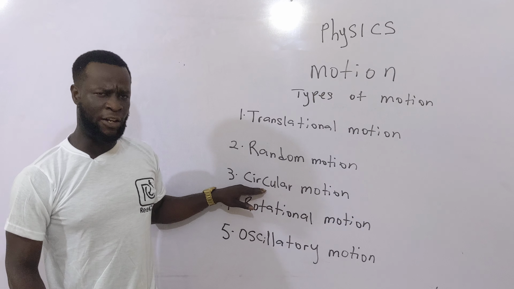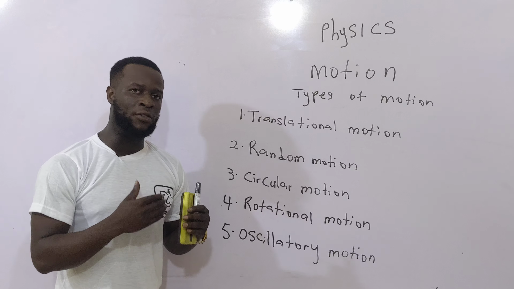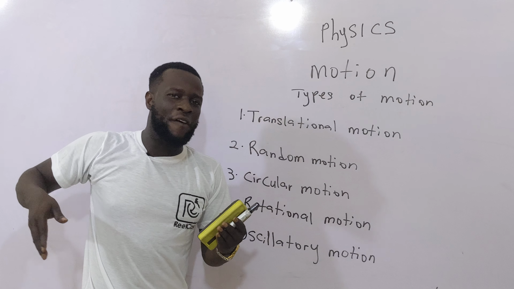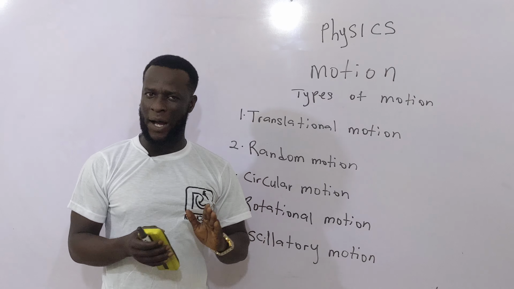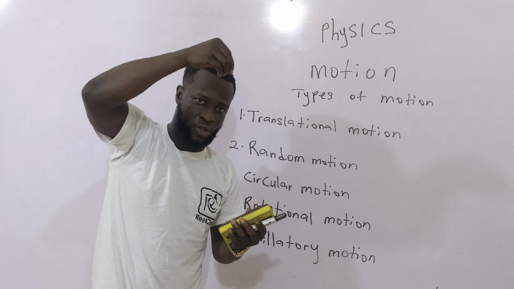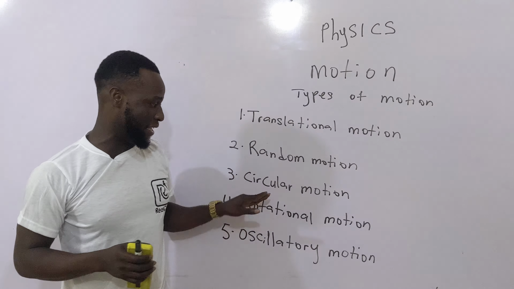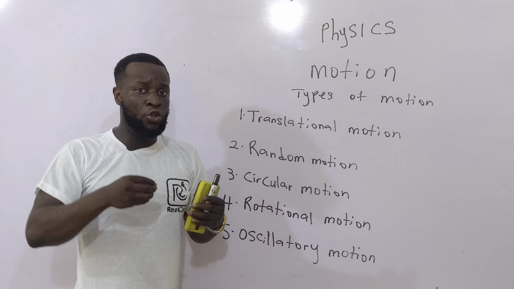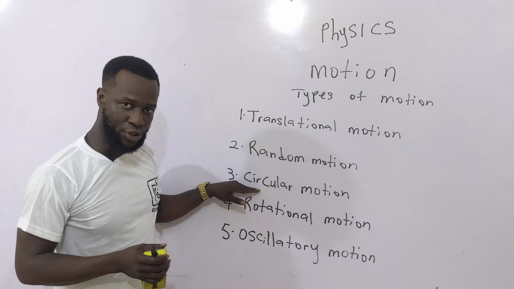Circular motion. Circular motion is a very easy concept for you to wrap your mind around. A body is said to undergo circular motion if it moves around a circular path. So, a car moving around a circular path is a circular motion. The motion of the earth around the sun, or as the earth revolves around the sun, is an example of a circular motion. The motion of the moon around the earth is also an example of circular motion.